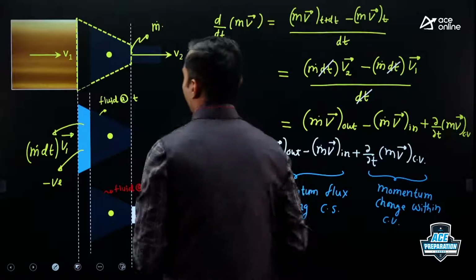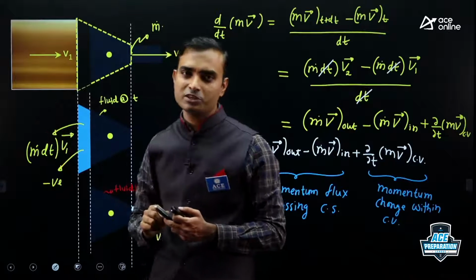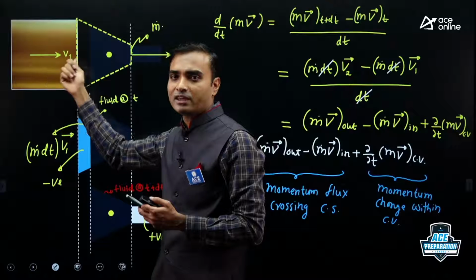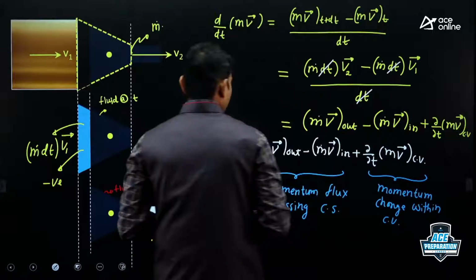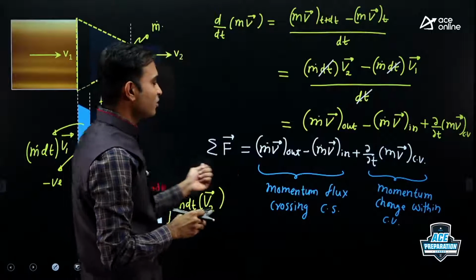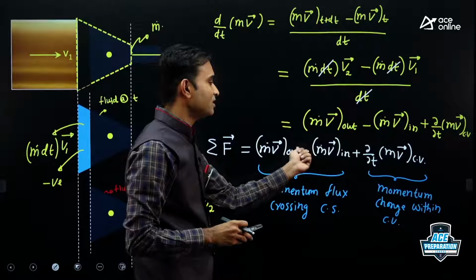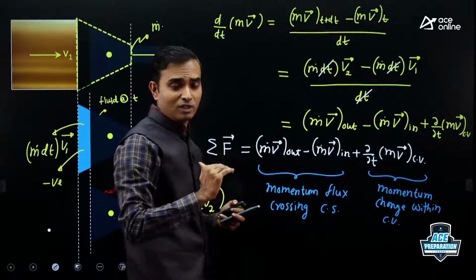For example, if discharge through this nozzle is constant, then flow is steady, so last term will be 0. But if discharge is variable here, then this term will be non-zero. What I have seen is, students usually don't write this unsteady term. So they will calculate only m dot v out minus m dot v in. In that case, you will get correct answer only if flow is steady.